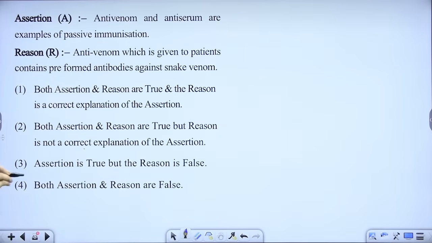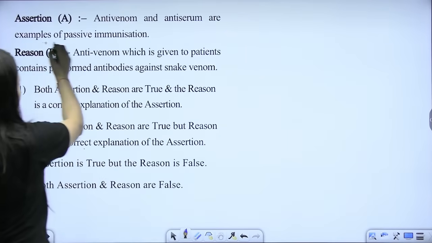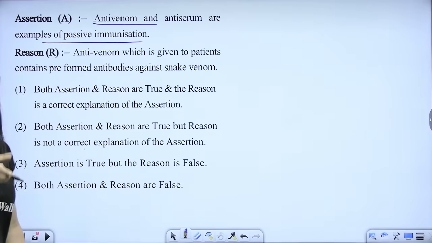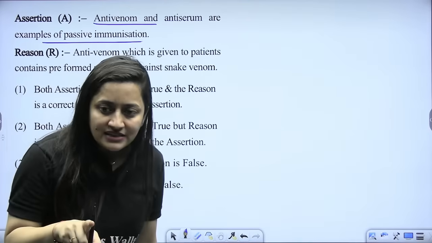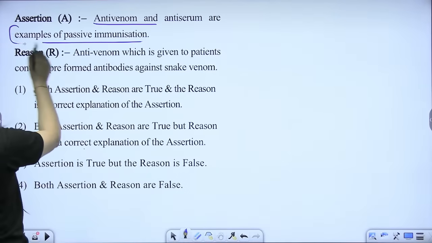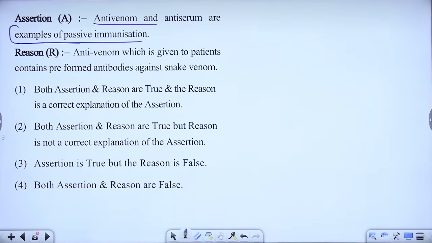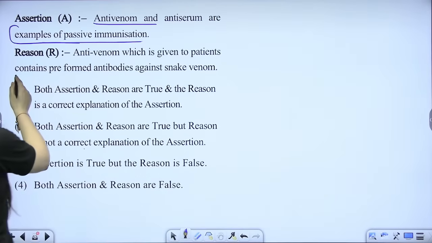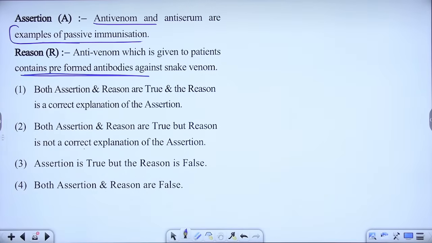Anti-venom and anti-serum are the examples of passive immunization. Anti-venom, which is given to the patient, contains preformed antibodies against the snake venom.